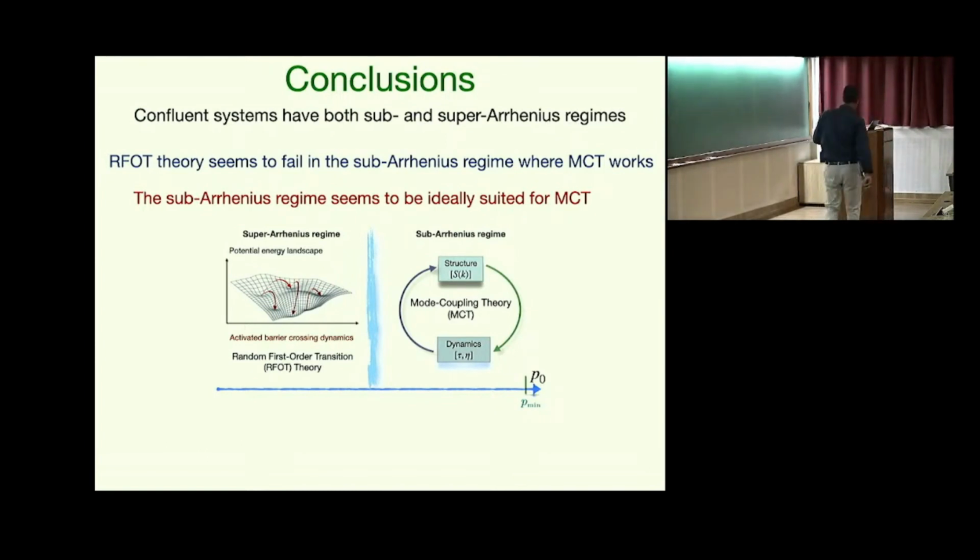For this confluent system, this is a summarization of the result: in the low P0 regime, the dynamics is sub-Arrhenius. In this regime, activated barrier crossing type of dynamics is valid, and the RFOT theory seems to work. MCT seems to become worse in this low P0 regime. In the large P0 regime, one finds the super-Arrhenius regime. In this regime, RFOT doesn't seem to work, but the mode coupling theory, which has this structured dynamics feedback mechanism giving the relaxation dynamics, seems to be more prevalent.